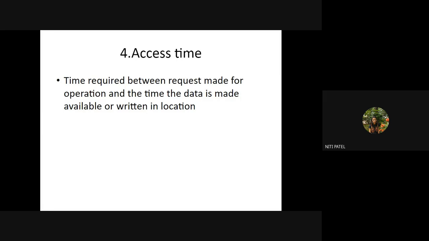It will first be given to the main memory, and then the main memory will give the data to the user. So the time taken by cache memory is very little, then the main memory, and then at last the secondary memory. Clear? So access time of cache memory is small, main memory takes a little more, and the highest time is taken by the secondary memory. Understood? Yes, ma'am.